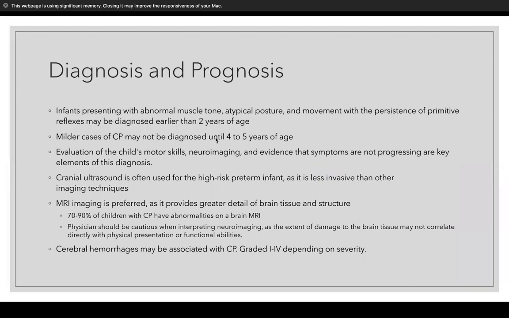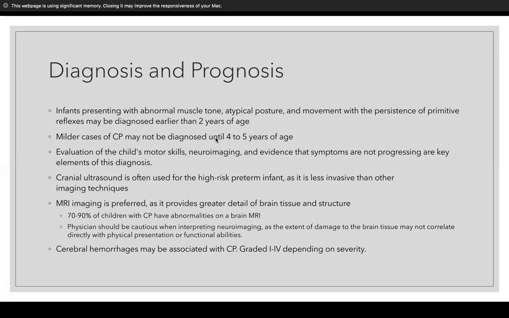Now, when addressing the diagnosis and prognosis of children with cerebral palsy, typically when they're 2 years or younger, what can be seen is that they present with abnormal muscle tone, atypical posture, or the persistence of the primitive reflexes. If there are milder cases of CP and the symptoms are not as prevalent, they can be diagnosed until 4 to 5 years of age. They evaluate the motor skills, imaging, as well as evidence that symptoms are not progressing when trying to diagnose kids with cerebral palsy.